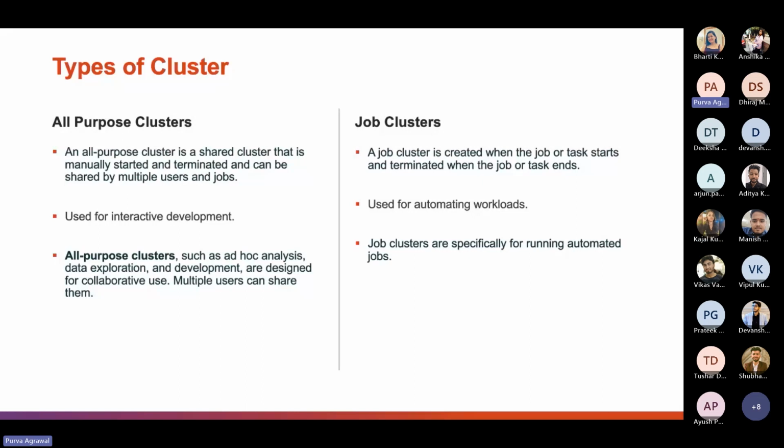Now, second, the job clusters, on the other hand, are created when the job or the task starts, and they're terminated only when the job or the task ends. They are used basically for automating workloads. They are specifically for running automated jobs in a robust way. So we cannot restart a job cluster, and the configuration information is retained for up to 30 recently terminated clusters.